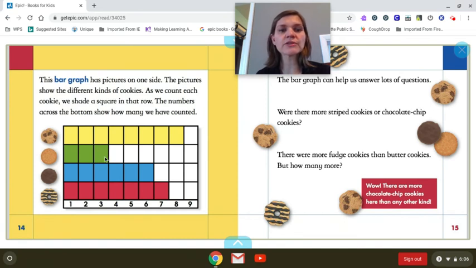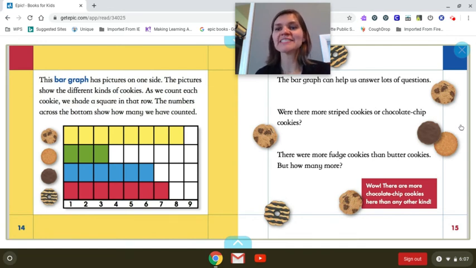So we're here at 3. Let's count up to the fudge cookies. Ready? 1, 2, 3. There are 3 more fudge cookies than butter cookies. Wow, there are more chocolate chip cookies than any other kind. That's the most.